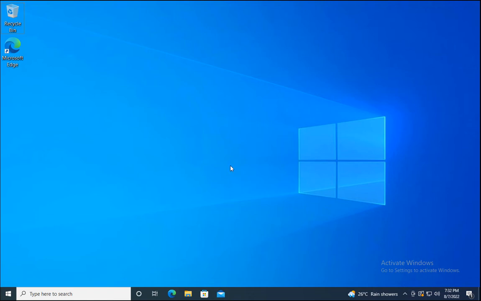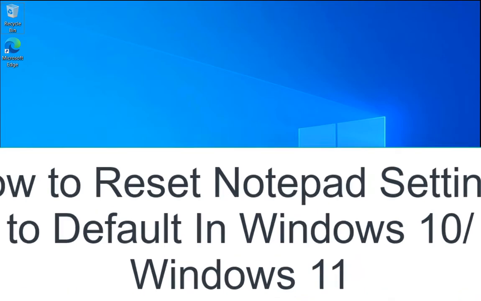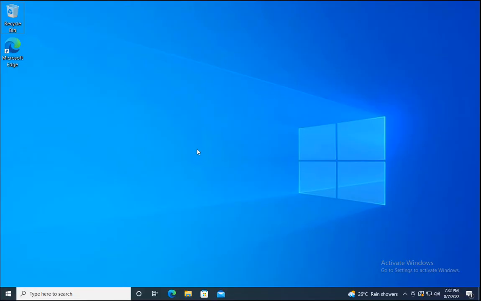In this video, I'm going to show you how to quickly reset your Notepad settings so they're just like they were when you first installed Windows 10 or Windows 11. This is a really handy trick if you've been making changes to your Notepad settings that you don't really like, or if something's not working the way it should be. So without further ado, let me show you how it's done.